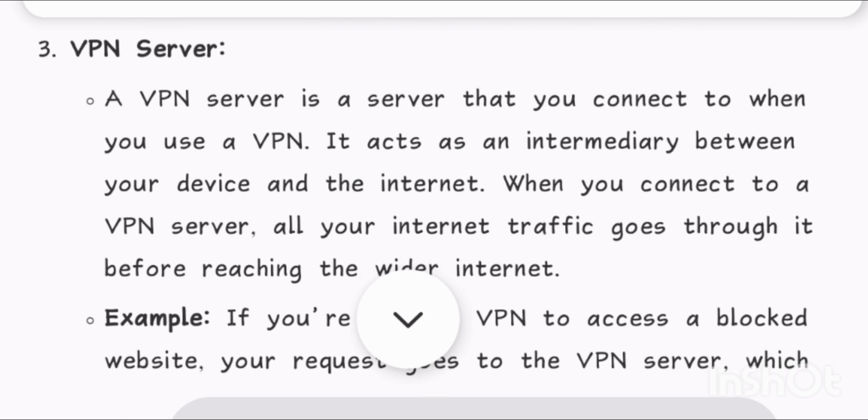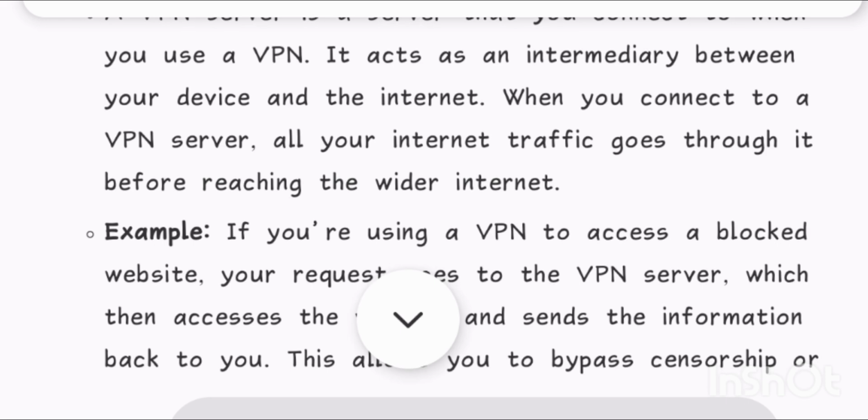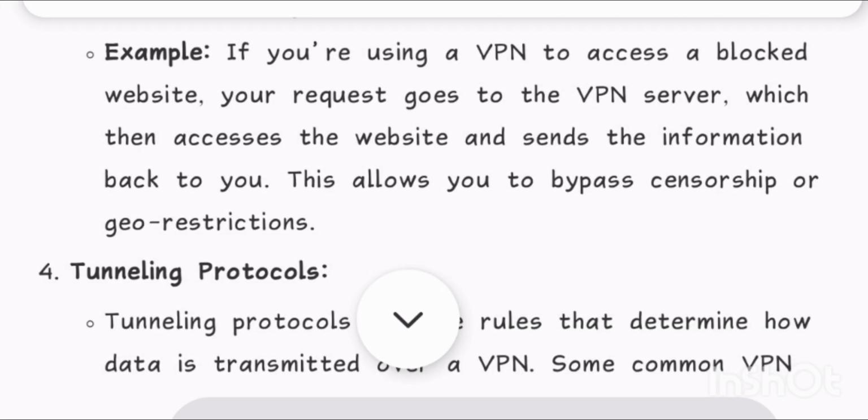Number 3, VPN server. A VPN server is a server that you connect to when you use a VPN. It acts as an intermediary between your device and the internet. When you connect to a VPN server, all your internet traffic goes through it before reaching the wider internet. Example, if you're using a VPN to access a blocked website, your request goes to the VPN server, which then accesses the website and sends the information back to you. This allows you to bypass censorship or geo-restrictions.